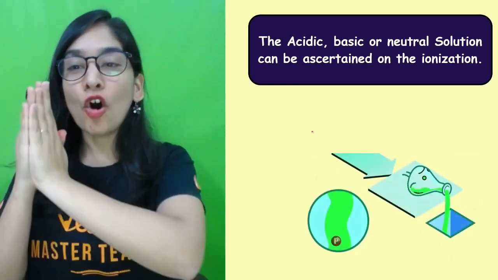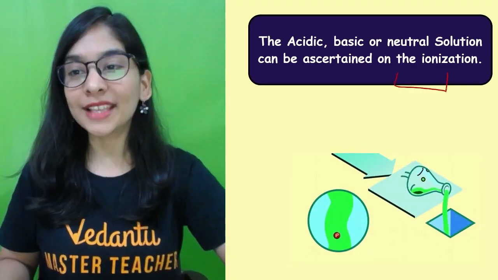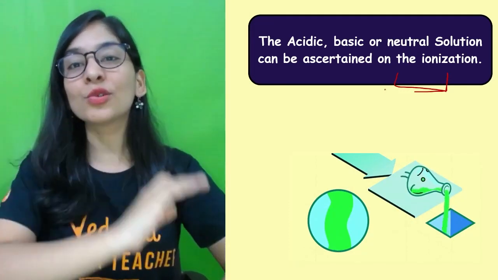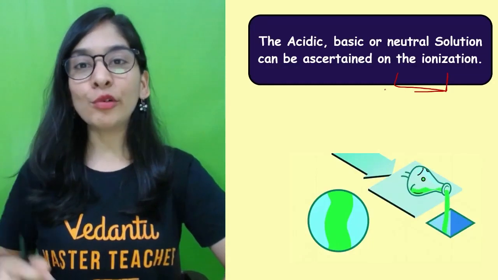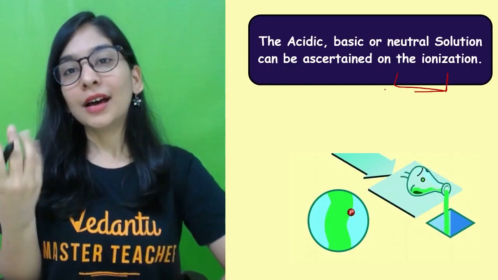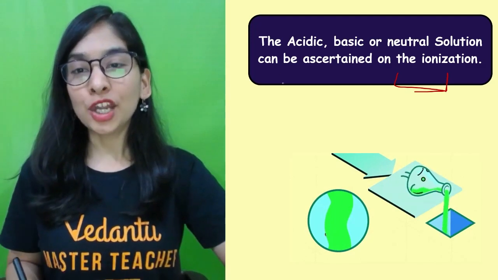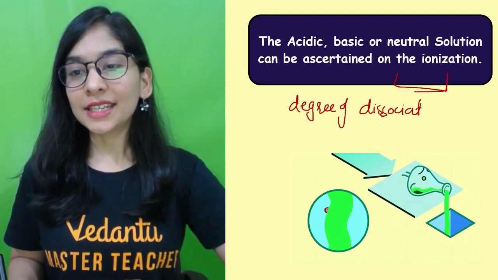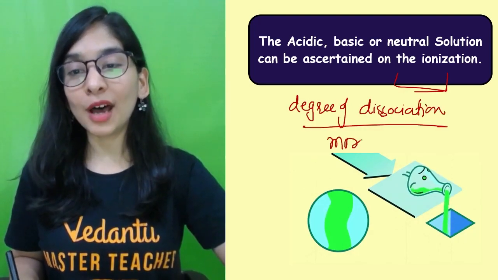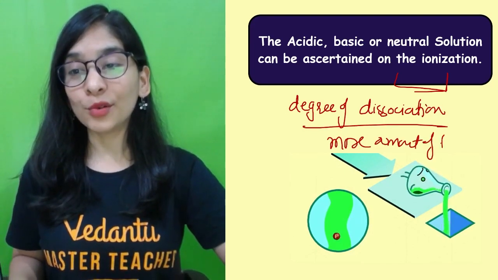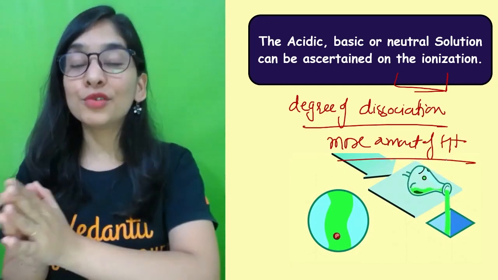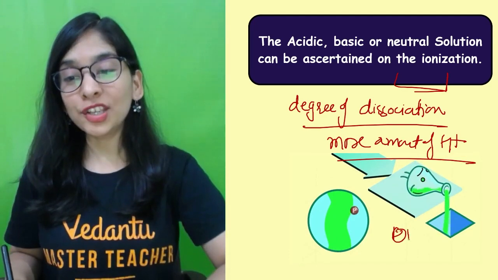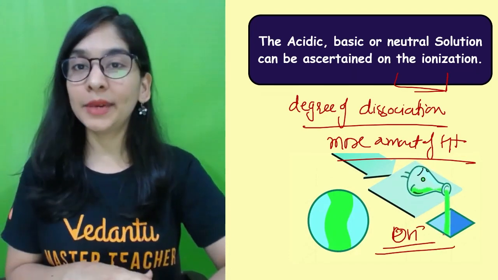The acidic, basic or neutral solution can be ascertained on the basis of ionization, how they are converting into ions, how they are dissociating. So what's the main fundamental: how to decide whether a given acid or base or given substance is strong or weak? It totally depends upon its degree of dissociation. Whether I'm going to get more amount of H positive, more and more amount of H positive, the stronger the acid will be. More and more amount of OH negative, the stronger the base will be, and vice versa.